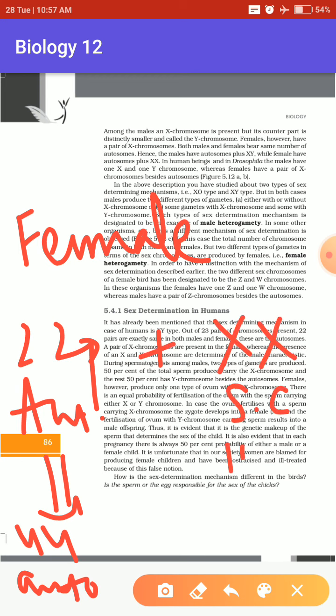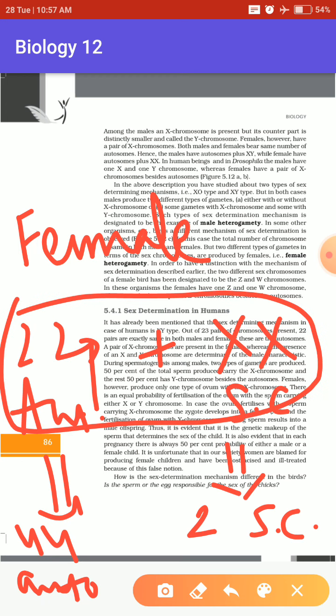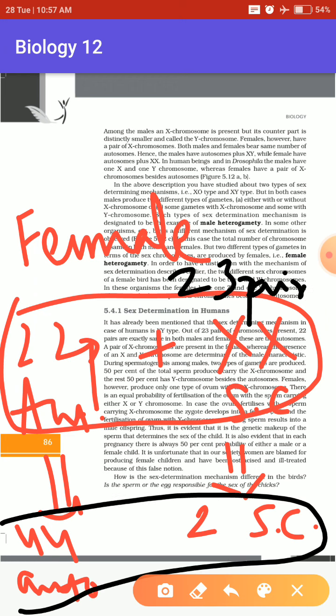X, or they will have two sex chromosomes if we are not considering the pair, right? So how about we take it as a pair. 23 pairs. And if we take it individually, then there will be 46 chromosomes in total, right? Now what are the chances that the next generation could be a male and the next generation could be a female?